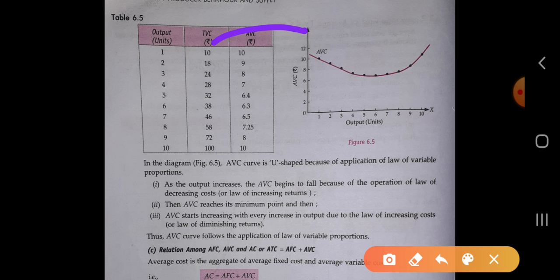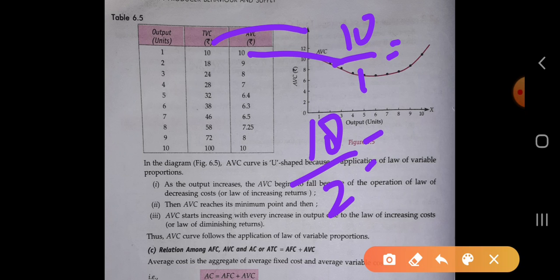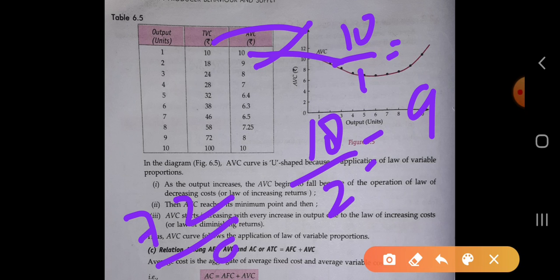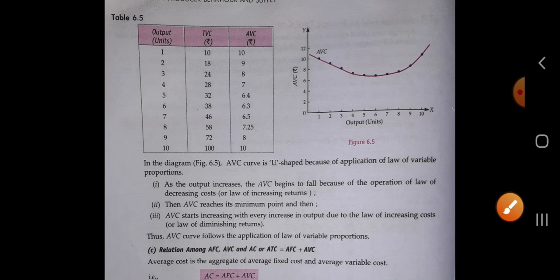So at the first unit, 10 upon 1, which is equal to 10. Next is 18 upon 2, 9. Next, whenever we have taken 72 upon 9, in that case we get the value of 8. So by dividing the TVC by output, we can calculate the value of average variable cost.